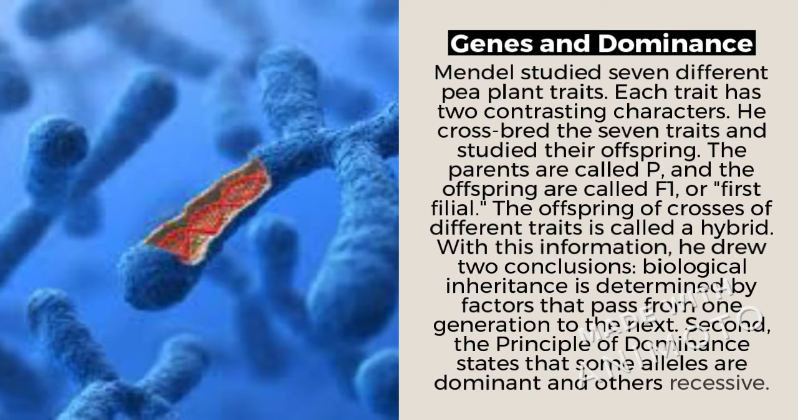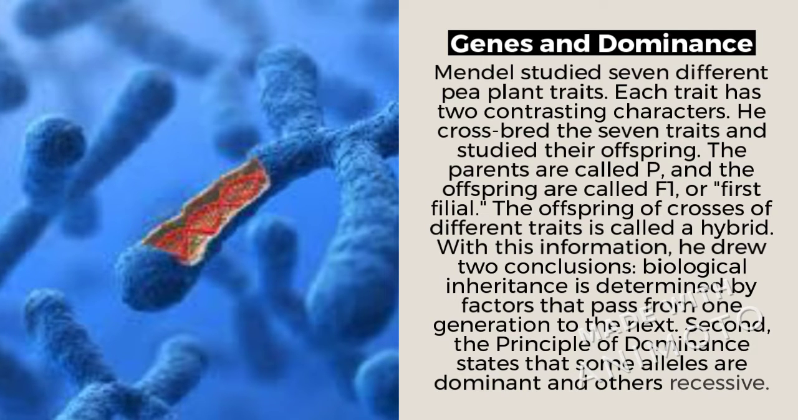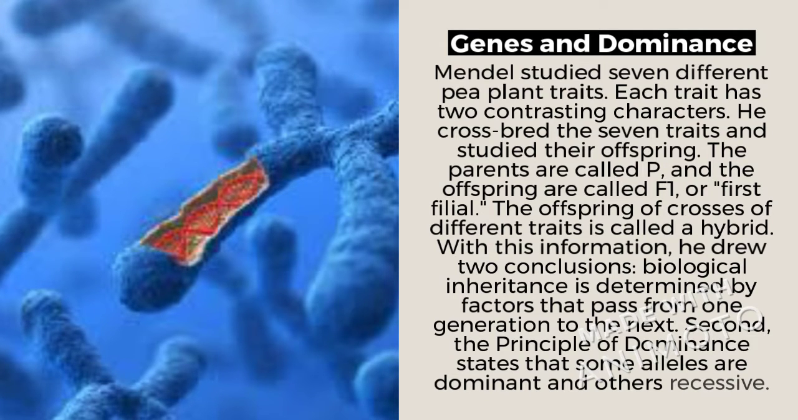Genes and dominance. Mendel studied 7 different pea plant traits, and each trait has 2 different characteristics. He crossbred the 7 traits and studied their offspring. The offspring of the process of crossing different traits is called a hybrid. With this information, he drew 2 conclusions. First, biological inheritance is determined by factors that pass from one generation to the next, and second, that the principle of dominance states that some alleles are dominant and others recessive.